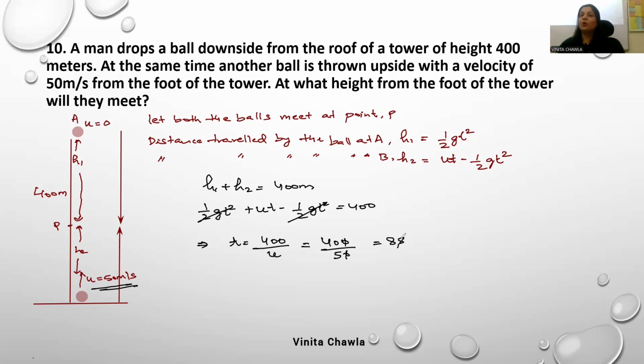Question was, at what height will they meet? We have to find height. How will you find height? We can find h1. It's half gt square. Therefore, h1 is equal to half gt square. g is 9.8 and t square is 8 square. Solve this.